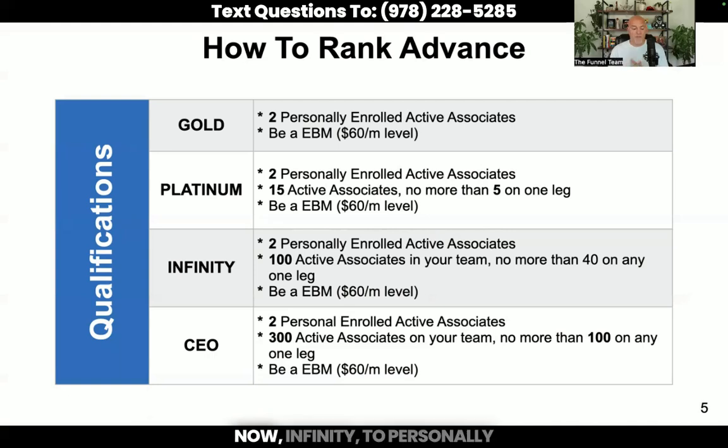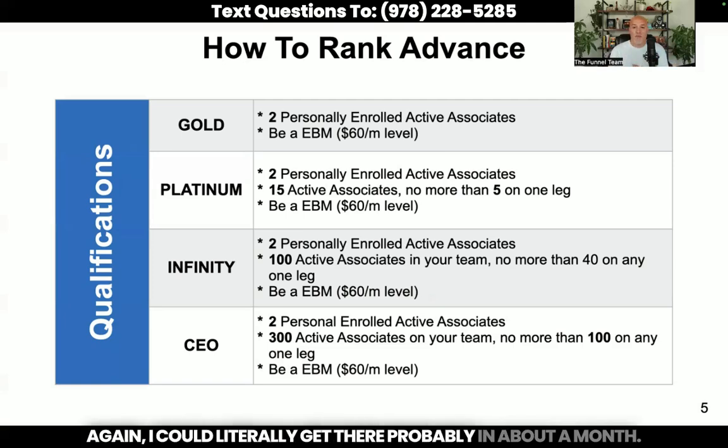Okay. Now, Infinity: 2 personally enrolled active associates, pretty simple and easy to do. And then 100 active associates on your team, no more than 40 on one leg. So realistically, if you're even a little bit of an action taker, it is very easy to get to Infinity. Back when I was promoting myEcon in 2018, and yeah, I'm back and excited about it, it took me literally only 6 months to get to Infinity, and if I were to do that all over again, I could probably get there in about a month.